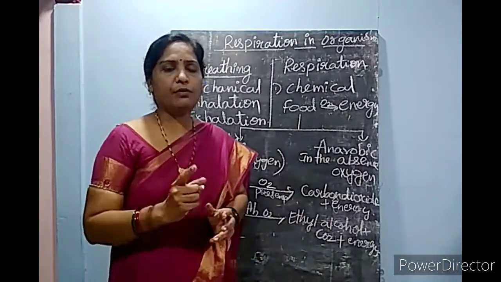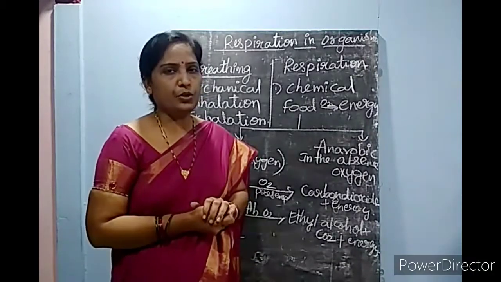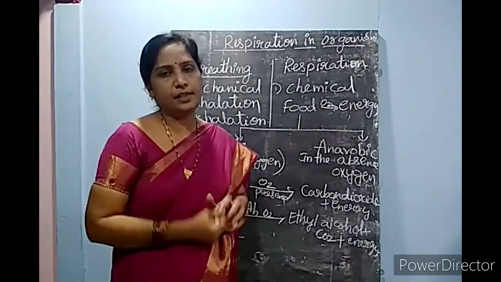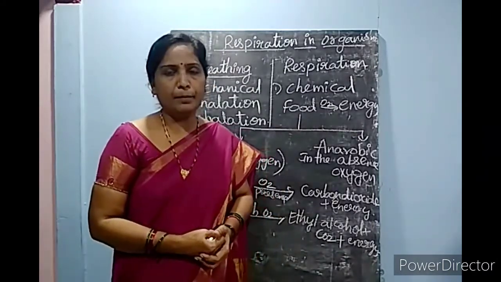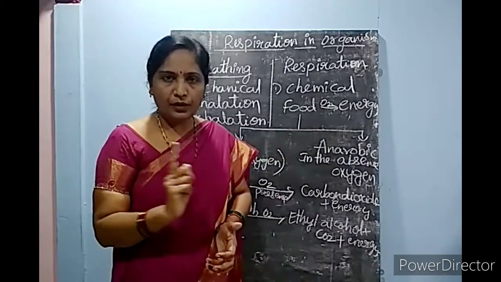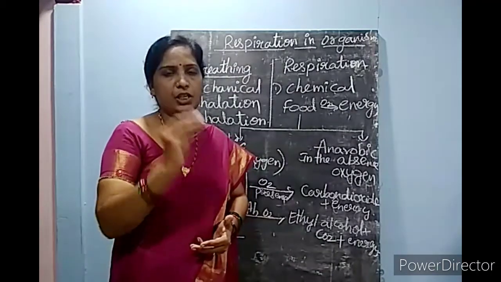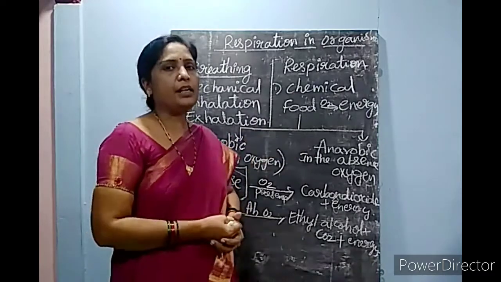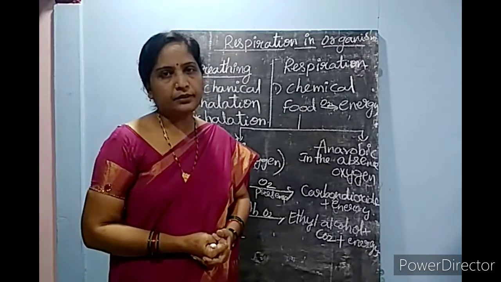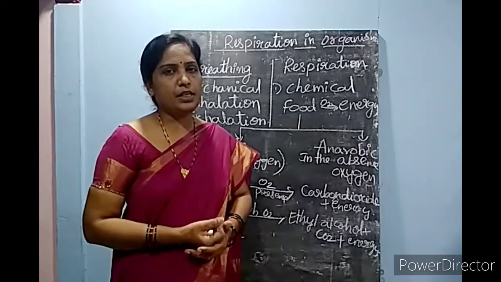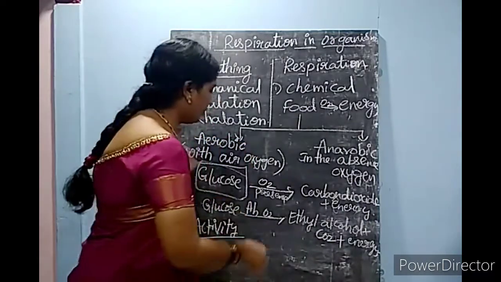To do this, you need one test tube. Fill half the test tube with sugar solution and add some yeast cells. When our physical class starts, definitely we'll do this activity in our lab. In bakeries where sweets and cakes are prepared, you can get some yeast cells and add them to the sugar solution. Take a balloon and insert it into this.